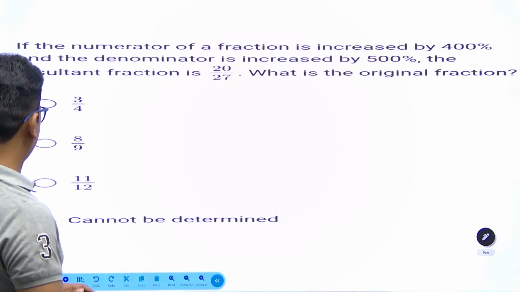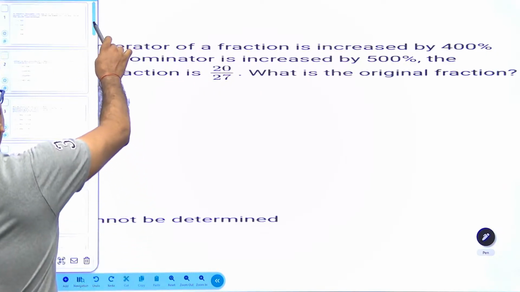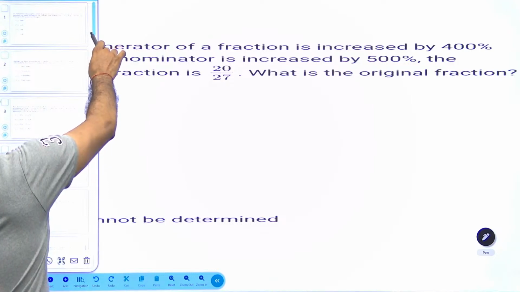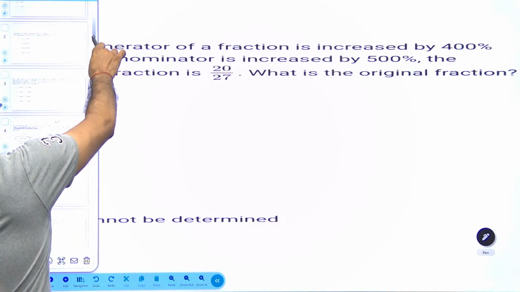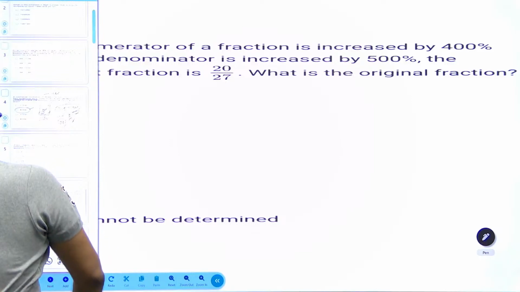Let's not deal with this question. Let's move to some relatively easy question, because we have already done some good quality questions. Now this is a relatively easier question.